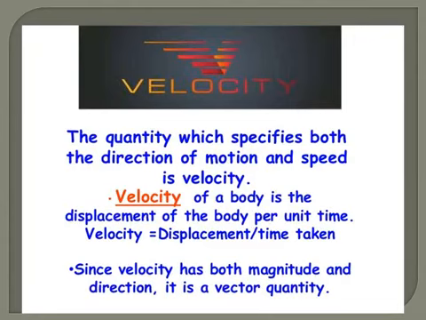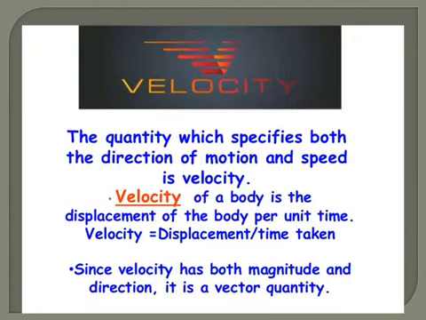Already we have discussed what is a scalar and what is a vector. Scalars have only magnitude. Magnitude means just a number. And vectors are the ones which have, along with the magnitude, direction.